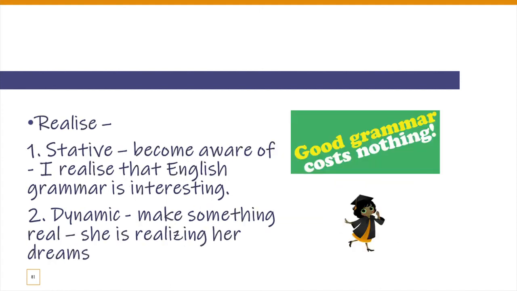Okay, the next one is realize. Realize has a stative meaning, number one, and number two, a dynamic meaning. So stative meaning is to become aware of. Just like, you were not familiar with something and you suddenly realize it, it occurs to your mind. So I realized that, like after studying for a while, you realize that English grammar is interesting. So you start realizing, yes, people, definitely it's always worth investing your time in learning English grammar because it adds to the accuracy of expression, and that is at the heart of communication. So good grammar really costs nothing, right? So that's a stative meaning basically.